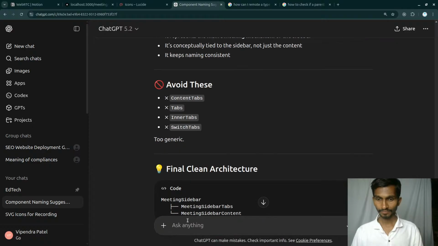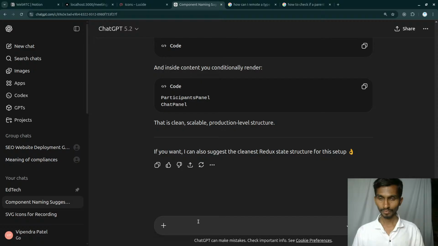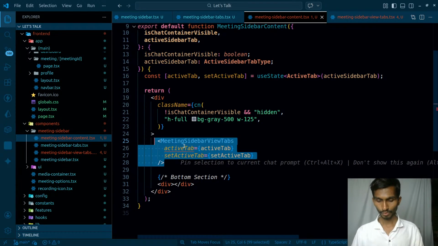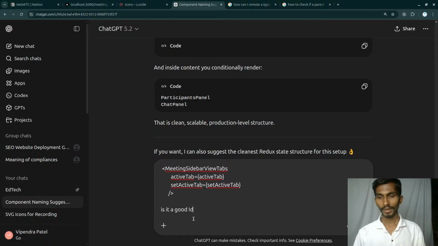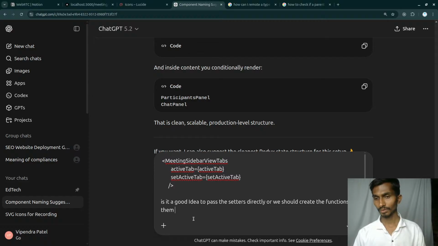I'm gonna be asking the AI: is it a good idea to pass the setters directly, or should we create the functions for handling the setter operations and send the functions instead?